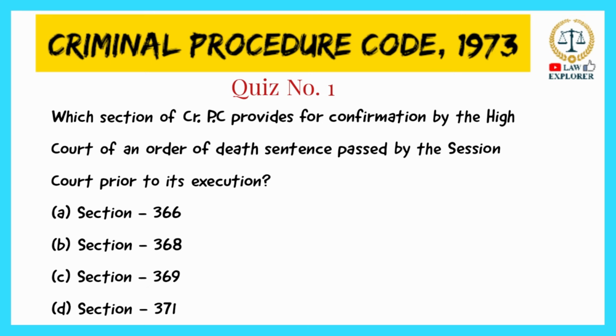Question, which section of CRPC provides for confirmation by the High Court of an order of death sentence passed by the Session Court prior to its execution? It is under section 368. So the right answer is option B. Section 368 is titled power of High Court to confirm sentence on annual conviction.